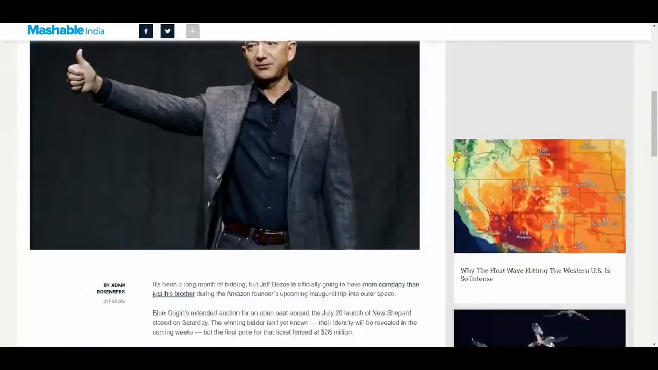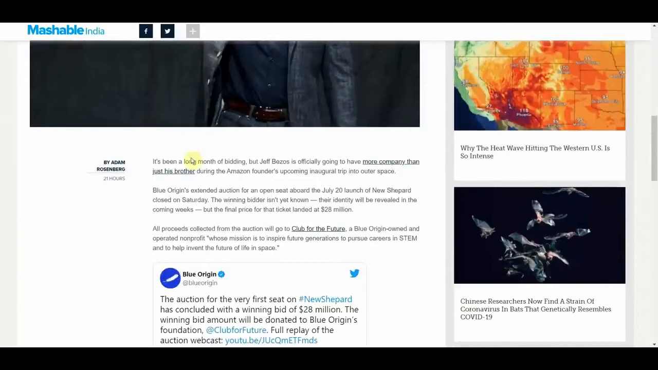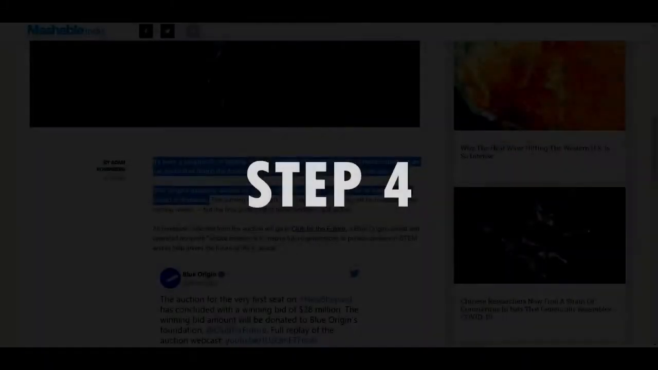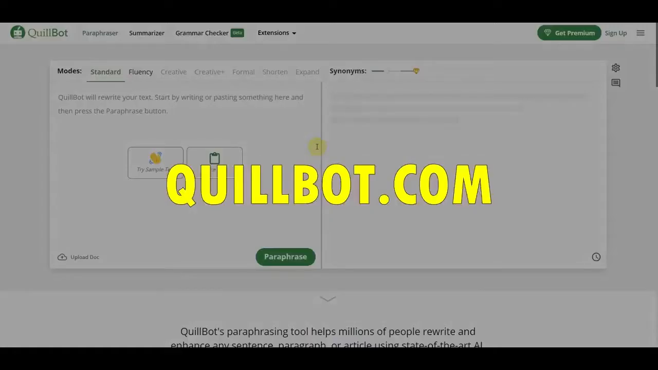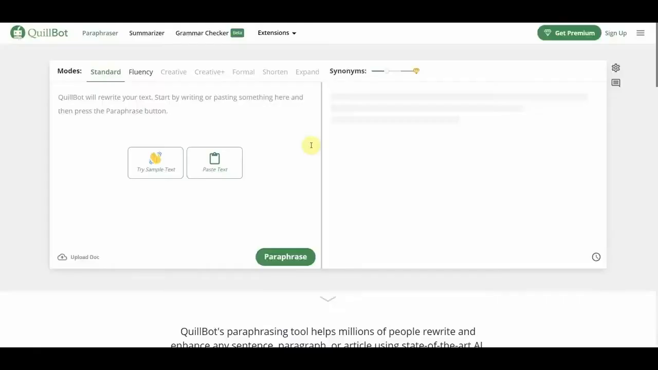So as you can see, this is the entire article that you can use to make money, which I will be explaining exactly how. Now moving on to step number 4, all you need to do is go over to Quillbot.com. Quillbot.com is a free online tool that will rewrite those articles professionally for you.